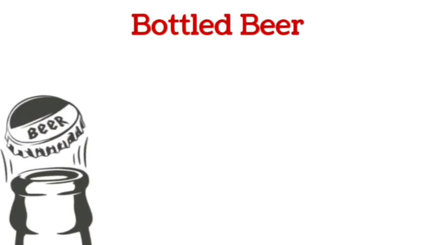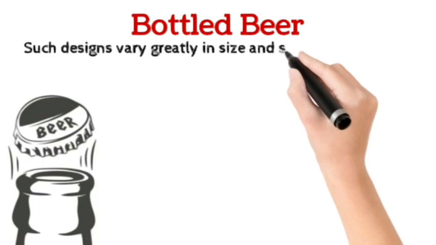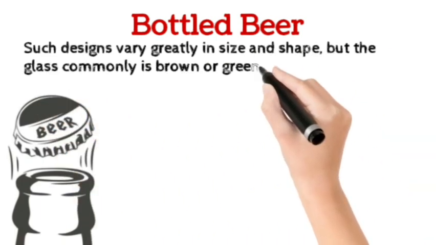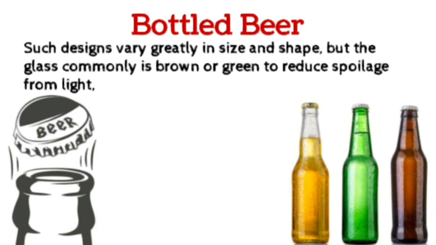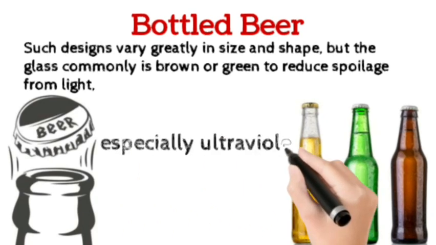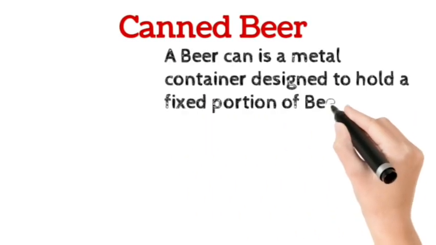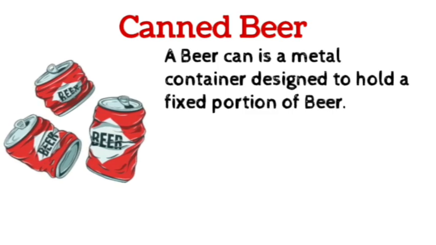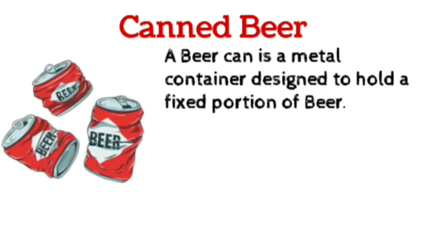A beer bottle is a bottle designed as a container for beer. Such designs vary greatly in size and shape, but the glass is commonly brown or green to reduce spoilage from light, especially ultraviolet. What is canned beer? A beer can is a metal container designed to hold a fixed portion of beer. Drink cans are made of aluminium, 75% of worldwide production, or tin-plated steel, 25% worldwide.